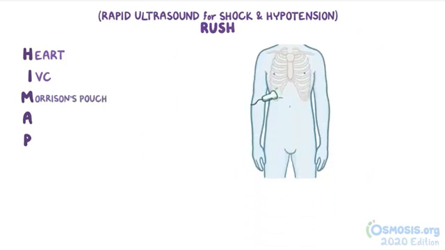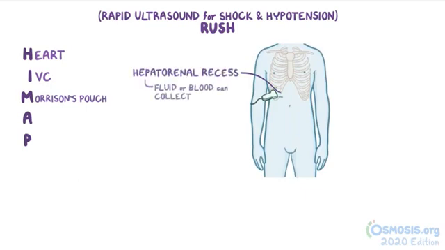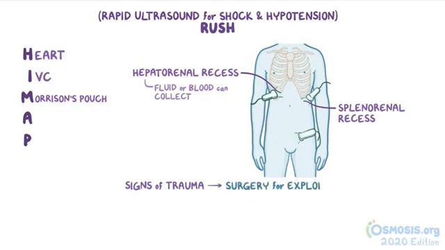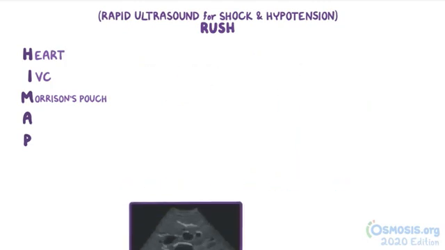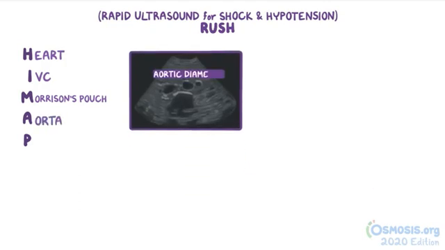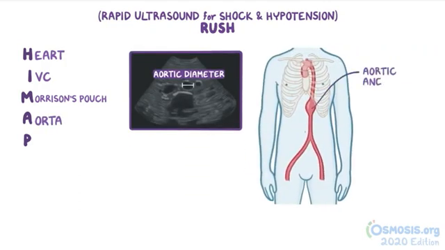M is for Morison's pouch, or the hepatorenal recess, which is where fluid or blood can collect in the setting of trauma. We also look for free fluid in the splenorenal recess and in the pelvis. Any signs of trauma might mean needing to go directly to surgery for exploration. The A is for the aorta, where we measure the aortic diameter, looking for any signs of an aortic aneurysm. It's crucial that we look at the entire aorta, beginning from the xiphoid process all the way down to the abdomen until you see the aorta bifurcate into the common iliacs, which is usually just under the umbilicus. Finally, there's P, which is a reminder to look for a pneumothorax.